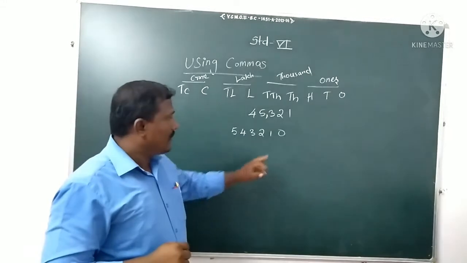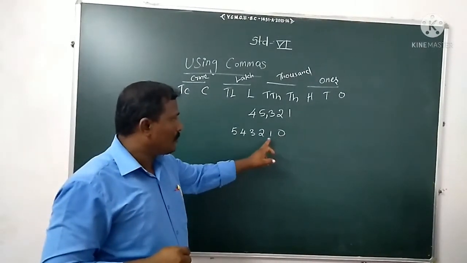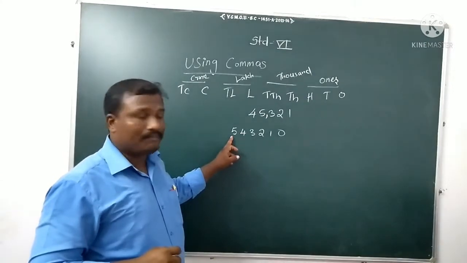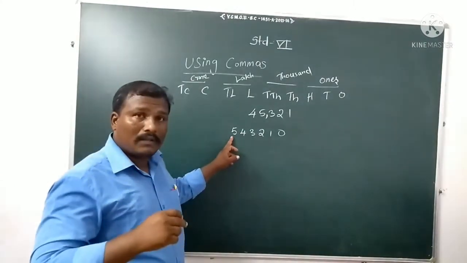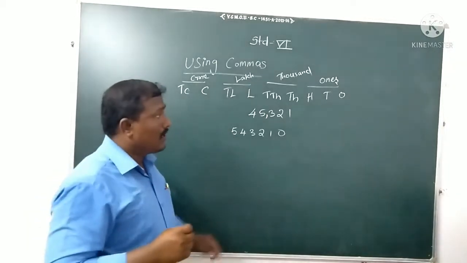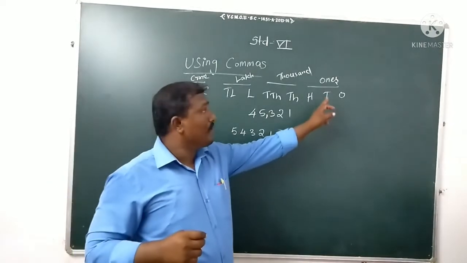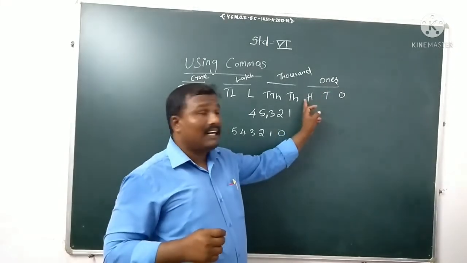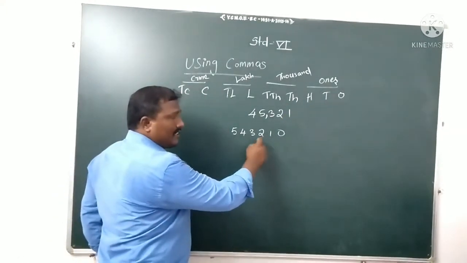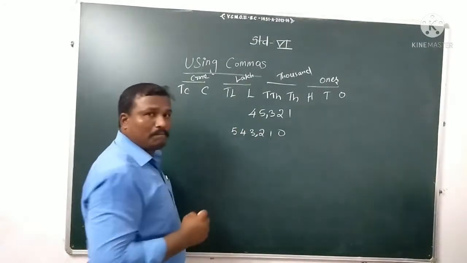If you look at it, it's 1, 2, 3, 4, 5. Total number of digits: 6. So now we will give commas as per the Indian system. As per the Indian system, I told you the first period comes after the hundreds place. So ones, tens, hundreds. After that, you have to give 1 comma, 1 period.